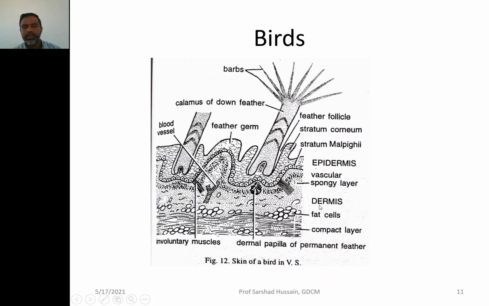Then the dermis has a vascular spongy layer. Vascular means having a rich supply of blood, and then there is fat deposition, again in the dermis layer. Then there is a compact layer of collagen fiber and elastin fiber. If the feather is fully developed, you will have this type of structure, or if it has just started developing, then you can see it as a feather germ that is going to develop into a feather.